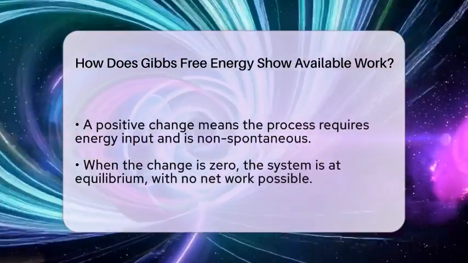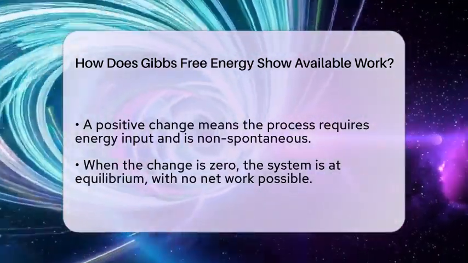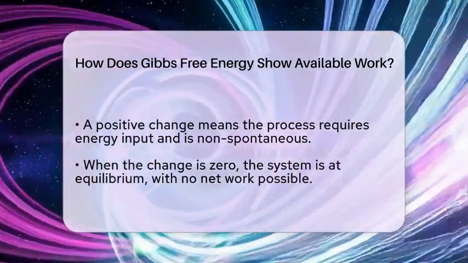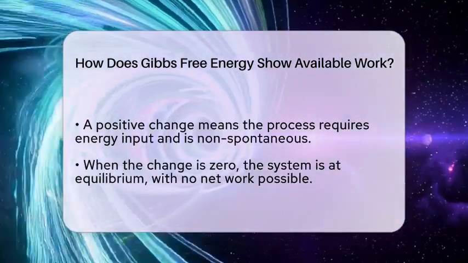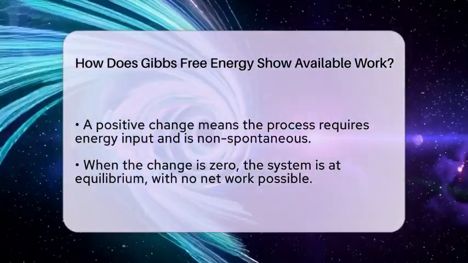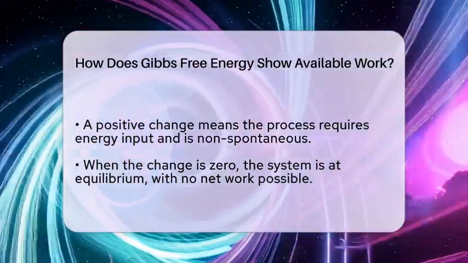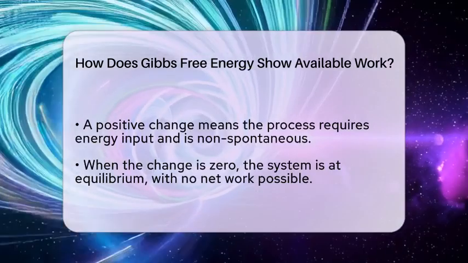On the other hand, if the change in Gibbs free energy is positive, the process needs energy input to happen. It won't occur on its own. When the change is zero, the system is at a perfect balance called equilibrium. At this point, no net work can be extracted because forward and reverse reactions cancel each other out.